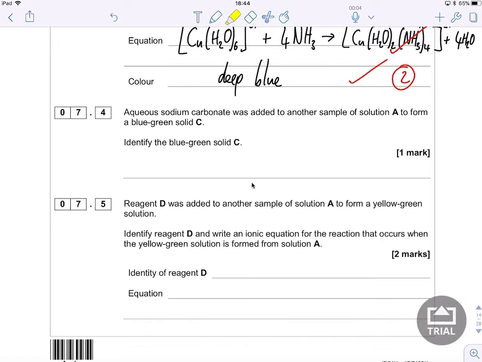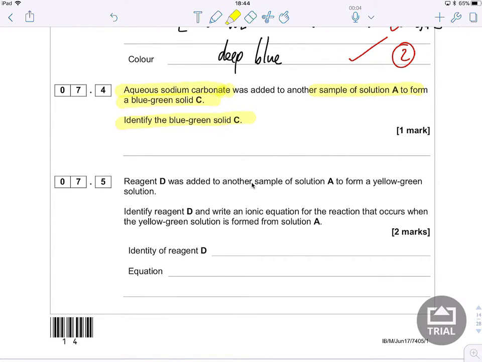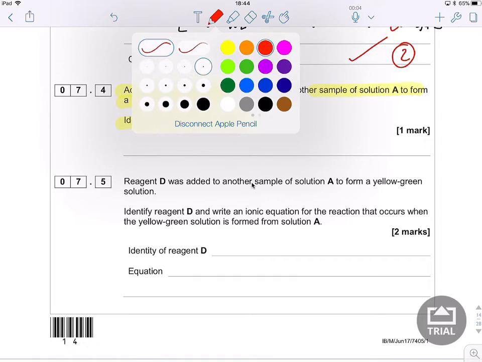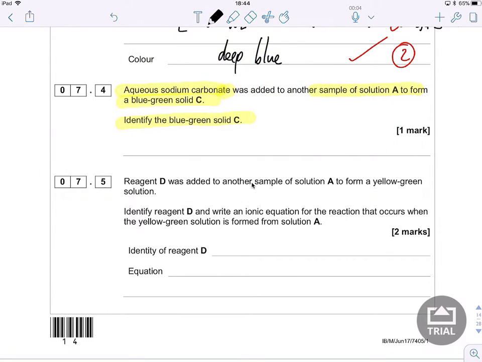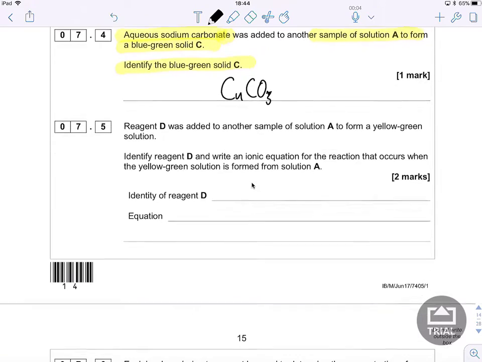The next question says, aqueous sodium carbonate was added to another sample of solution A to form a blue-green solid C. Identify the blue-green solid C. So we've got a carbonate and copper. Again, if I've done my revision for this, this is easy, this is straightforward. So this is copper carbonate, and that is my blue-green solid, my blue-green precipitate of copper carbonate.